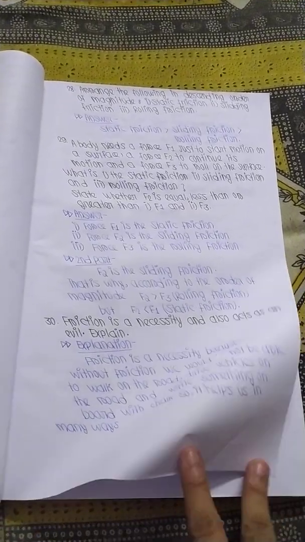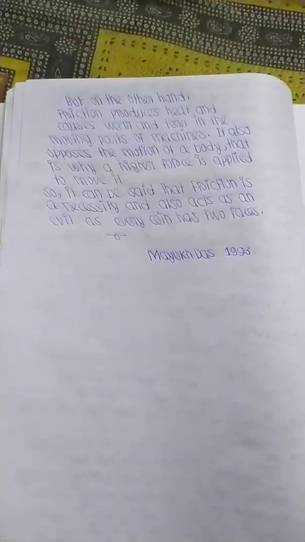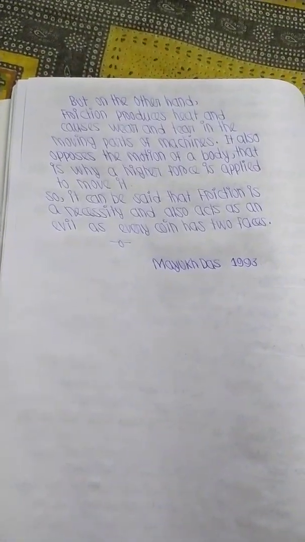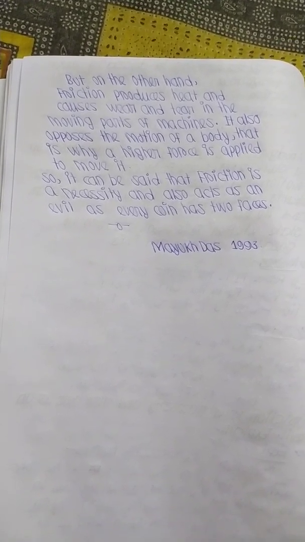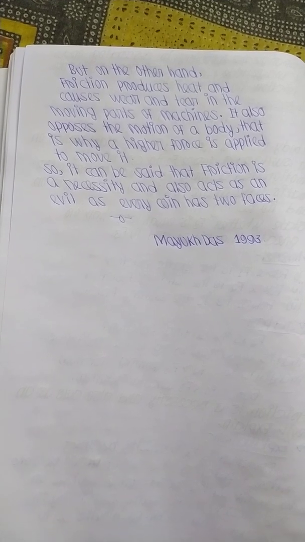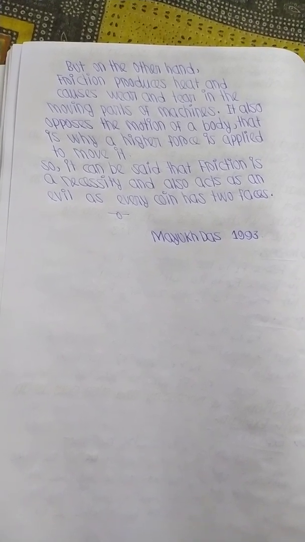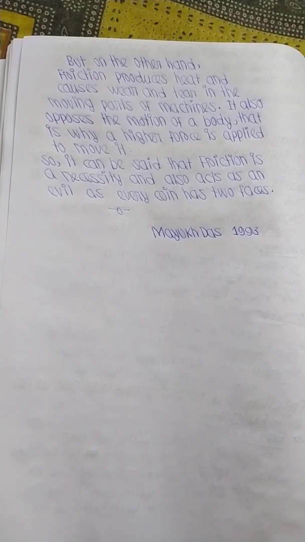Now come to the second part of the question. But on the other hand, friction produces heat and causes wear and tear in the moving parts of machines. It also opposes the motion of a body. That is why a higher force is applied to move it. So it can be said that friction is a necessity and also acts as an evil, as every coin has two faces. This chapter is over.